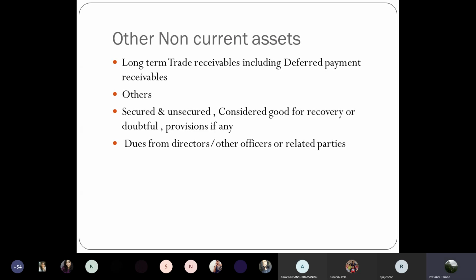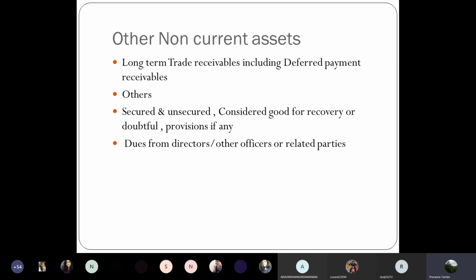Here also some disclosure is required. For example, whether these are secured or unsecured. This is similar to the earlier one. Whether these are considered good for recovery, or whether there are possibilities that it may become a bad debt, or you have doubts about recovery. That fact will have to be specified. And in case you have made a provision for the doubtful portion of such loan or advance, that will have to be shown as a reduction from such balance.